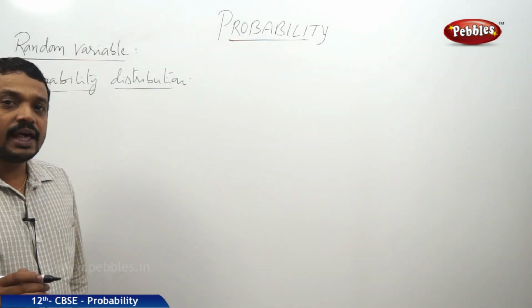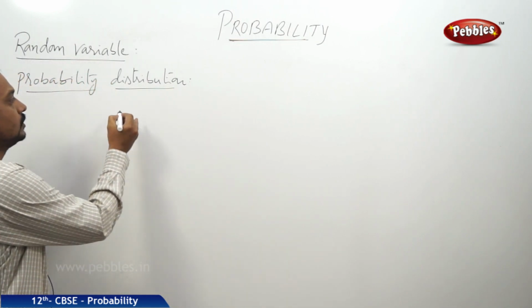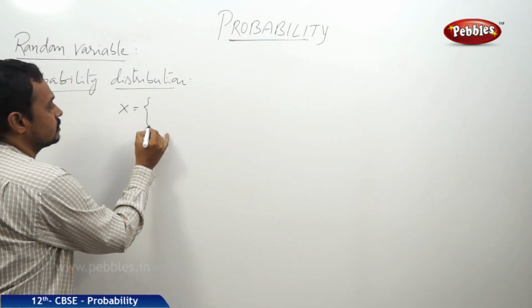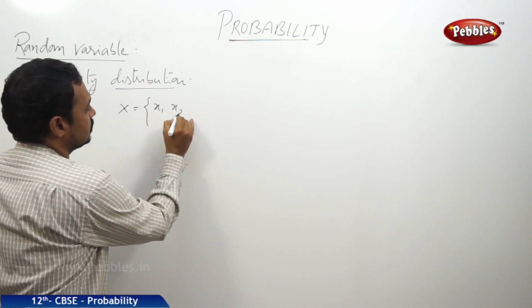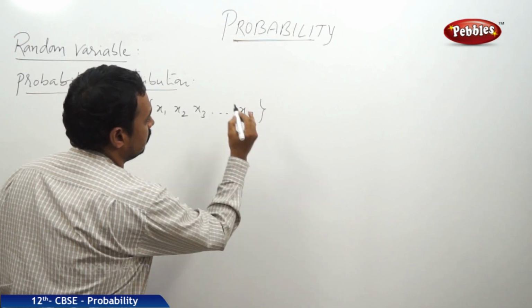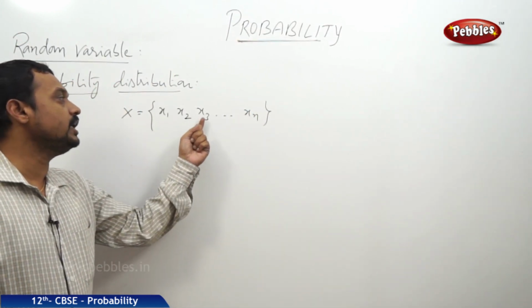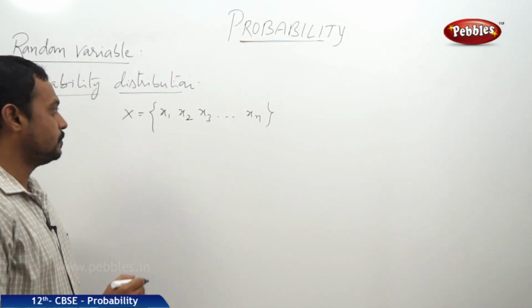X is a random variable of a random experiment with the possible values x1, x2, x3, and so on xn, and the probabilities of each xi is pi.